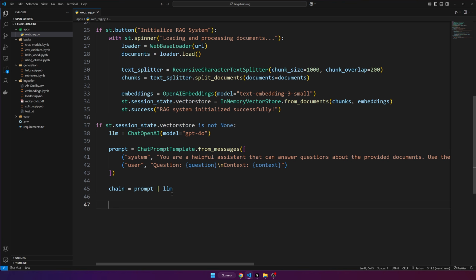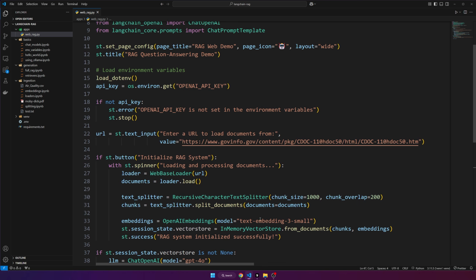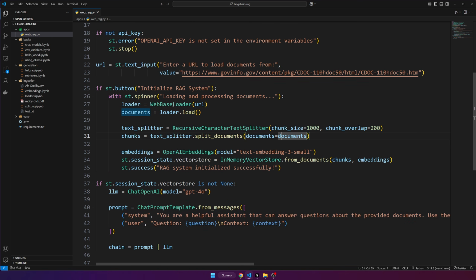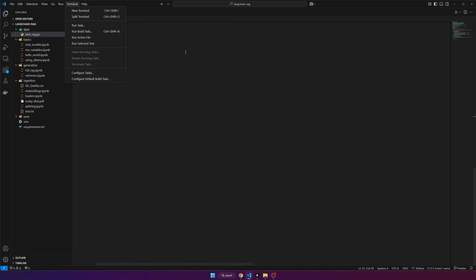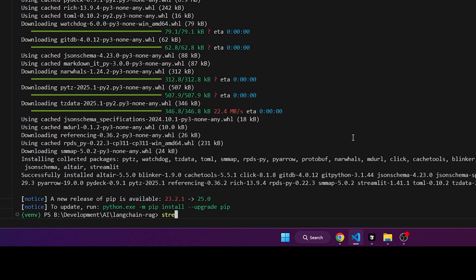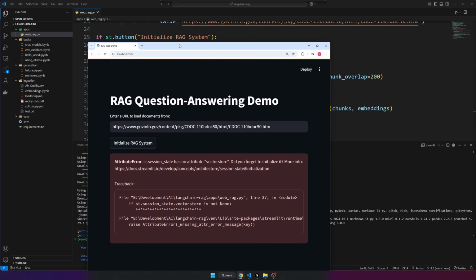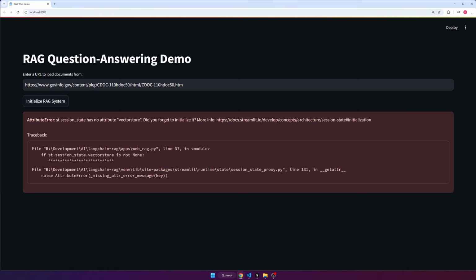And now before we continue with this, actually, let's test out to make sure that everything renders successfully because we haven't actually run it yet. So to run a Streamlit application, go back to your terminal. And then now inside of here, we can run the command streamlit run, and then you can put the name of the file. So in this case, it's apps and then webrag. And so you could go to this local URL to check it out. It will also automatically open up in your browser. And we can see that there's actually an exception that we need to fix.